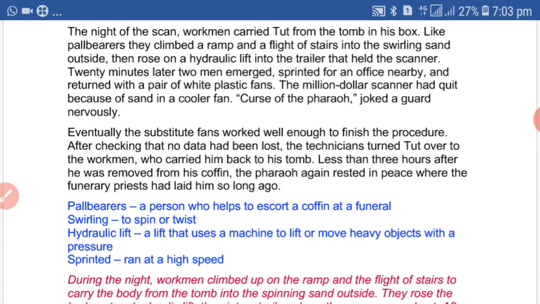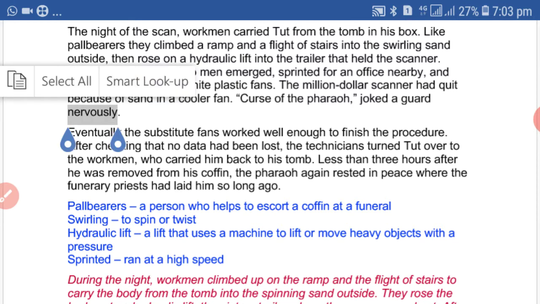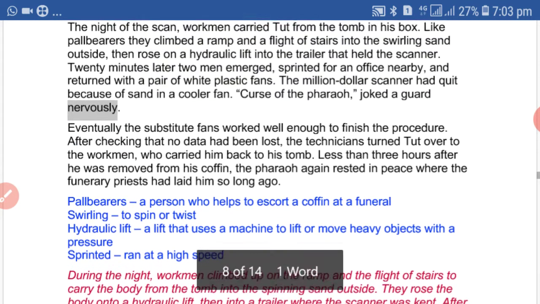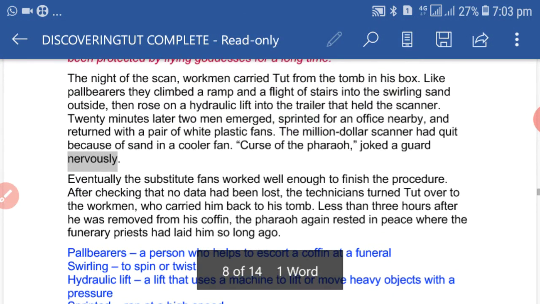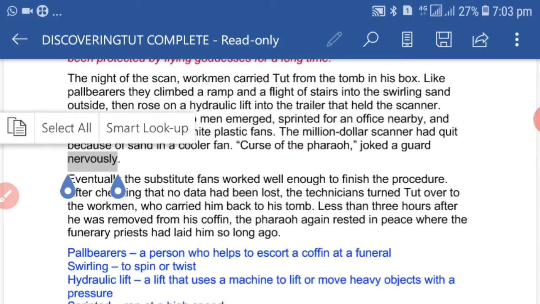Like pallbearers, they climbed a ramp and flight of stairs into the swirling sand out. Then rose on a hydraulic lift into the trailer that held the scanner.